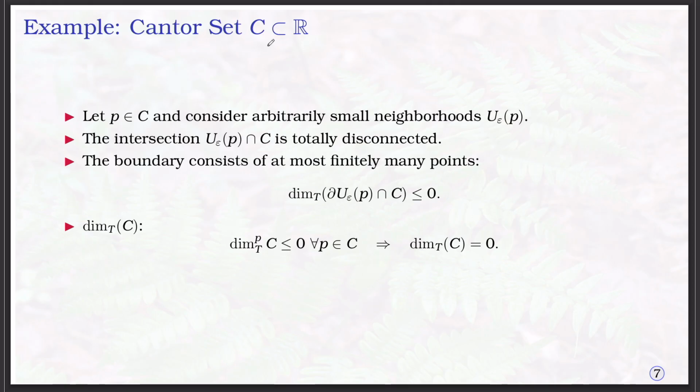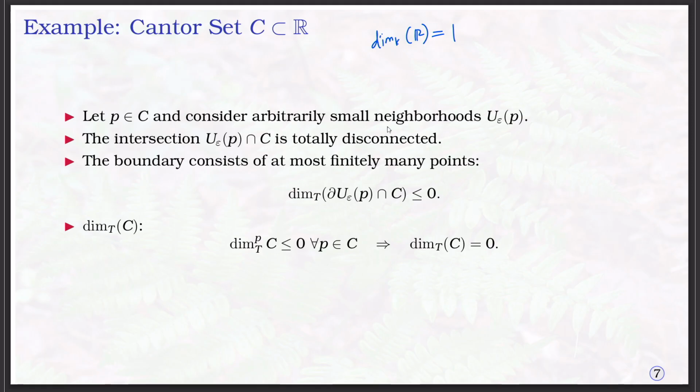The Cantor set is contained in R. The topological dimension of R is 1. Now let us take a point P belonging to the set C